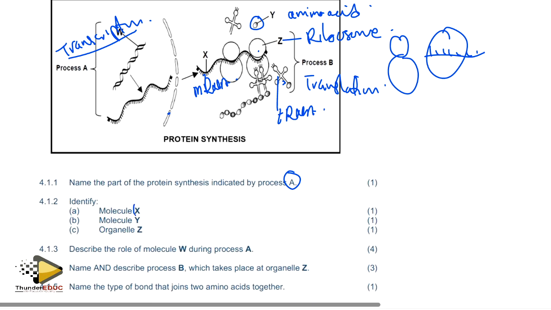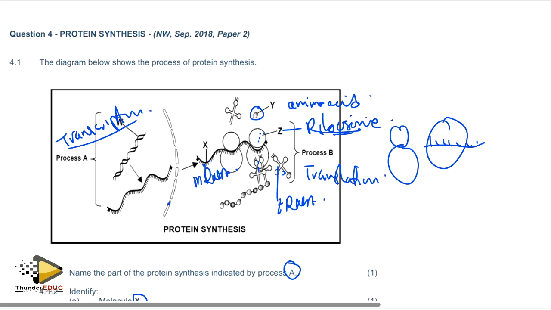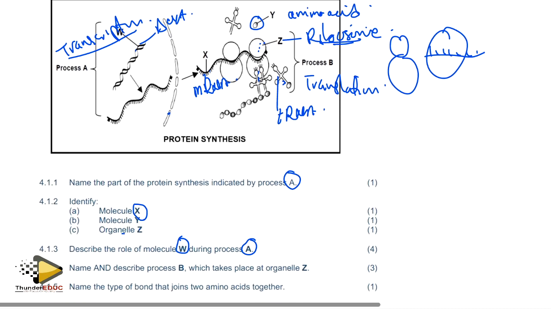Identify molecule X. Molecule X is messenger RNA, you see. Molecule Y is amino acid, you see. And then organelle Z, it is the ribosome. Then they're saying describe the role of W during process A. Process A, what is W? W is DNA. You didn't see it. It's DNA. What does DNA do in the process of transcription?